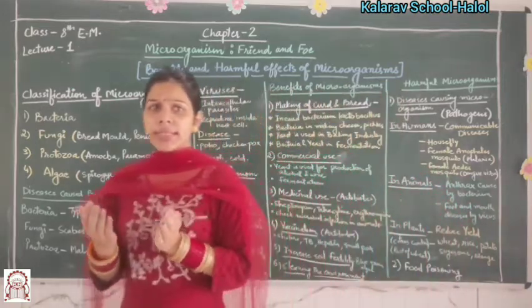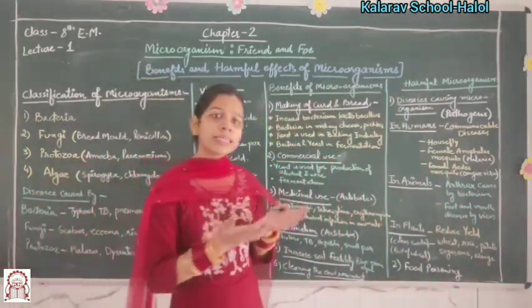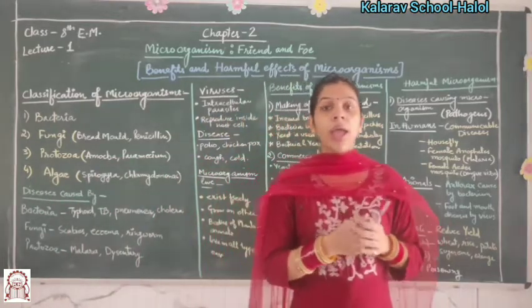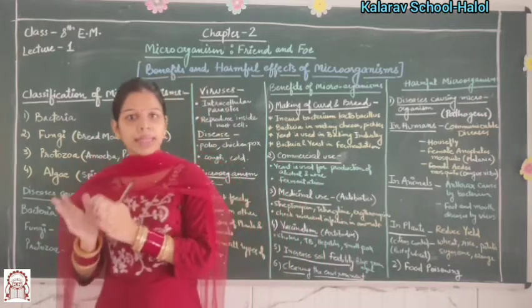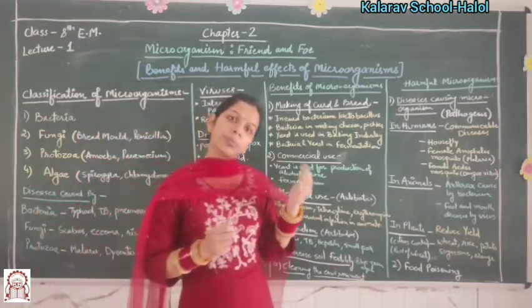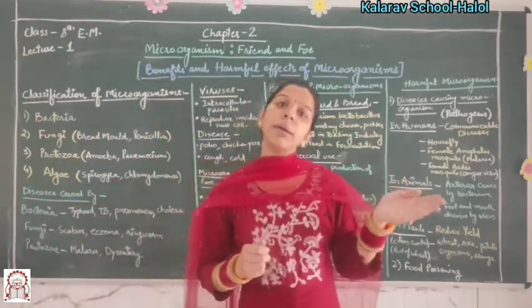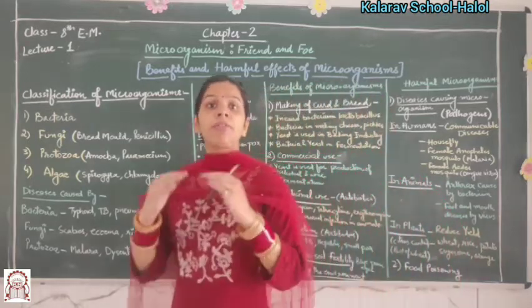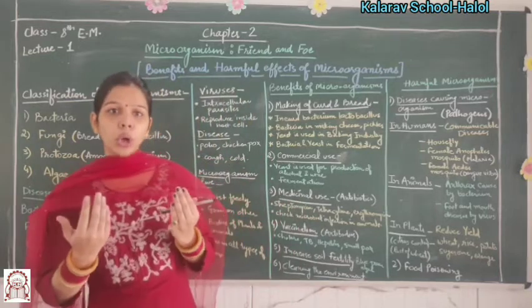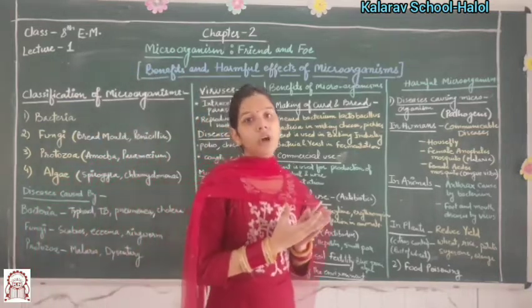Now the question arises, how does the dough rise up? The yeast reproduces itself in the maida, and during respiration it produces carbon dioxide. The carbon dioxide fills the space in the dough and increases its volume.